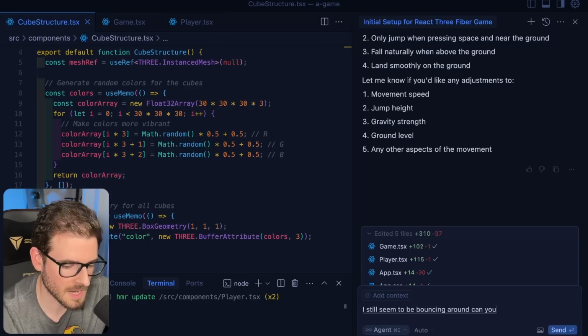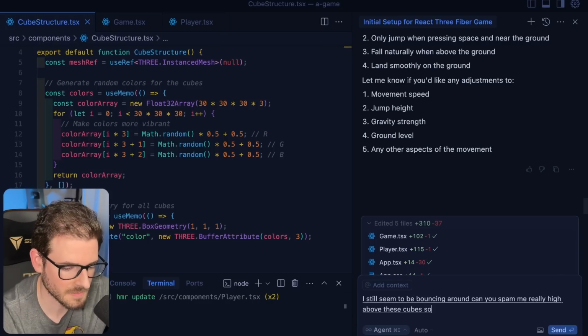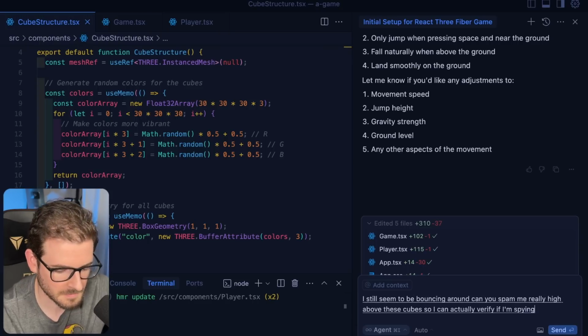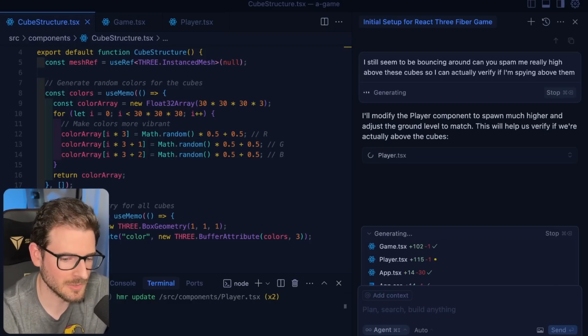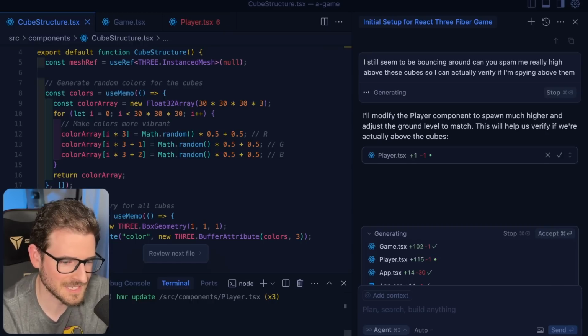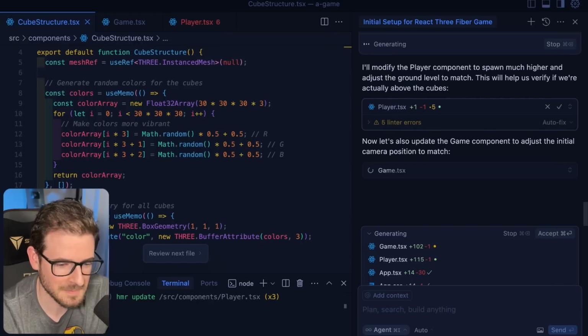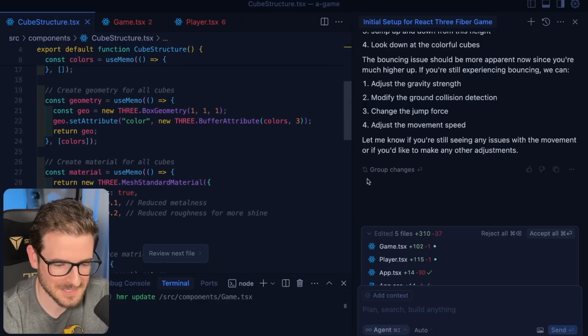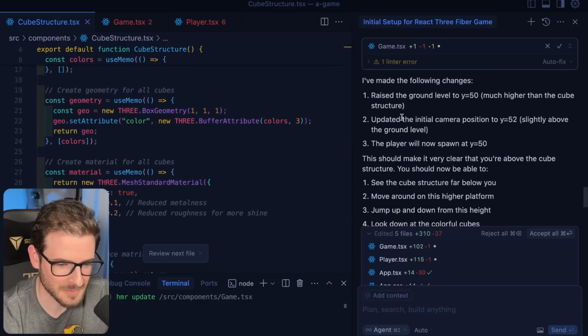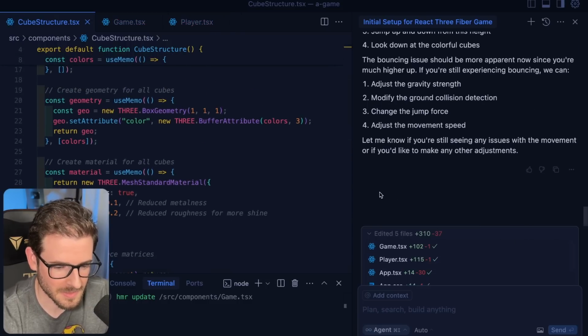Can you spawn me really high above these cubes so I can actually verify if I'm spawning above them? Now we're doing a little bit of AI debugging, all right? We have to ask AI to look through the code to tell us how this is working, but then we have to ignore everything it explains to us because we don't care. I do see a lot of useMemos everywhere. I don't know if that's supposed to be happening with React Three Fiber, but we're going to go ahead and accept this.